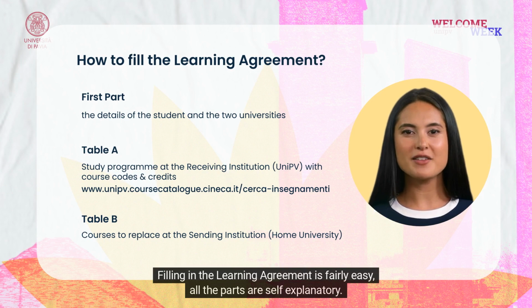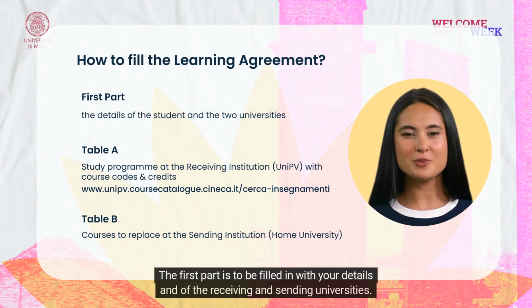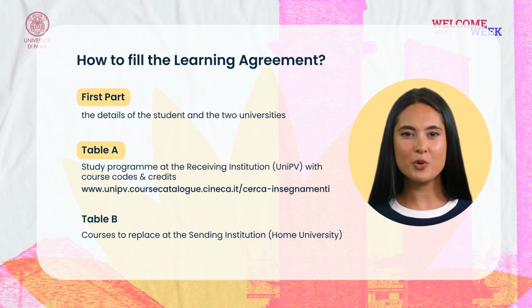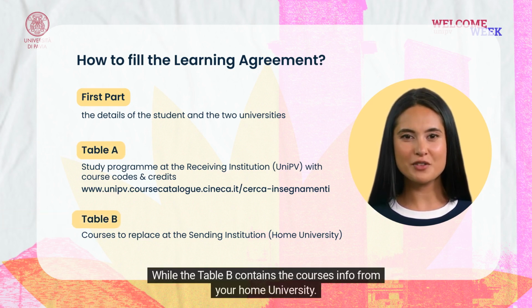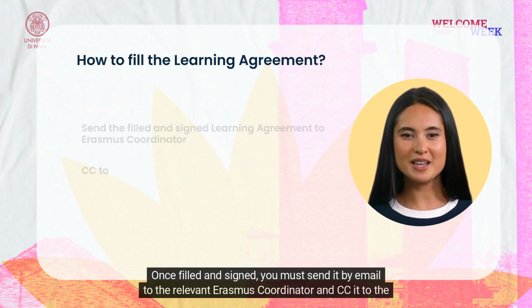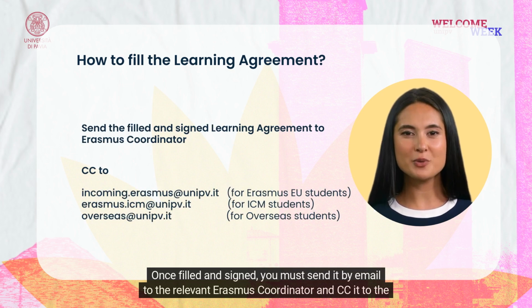Filling in the learning agreement is fairly easy. All the parts are self-explanatory. The first part is to be filled in with your details and those of the receiving and sending universities. Moving on, Table A contains the courses to be taken at the University of Pavia, while Table B contains the course info from your home university. Once filled and signed, you must send it by email to the relevant Erasmus coordinator and CC it to the following.